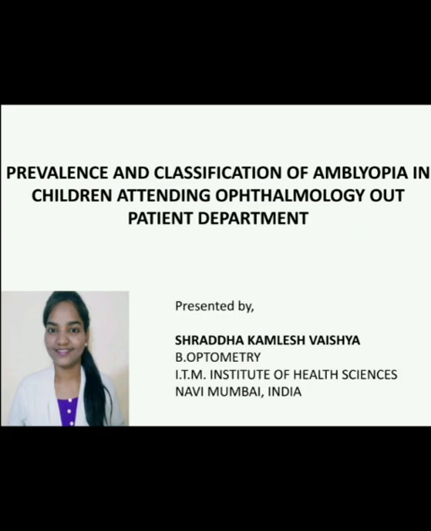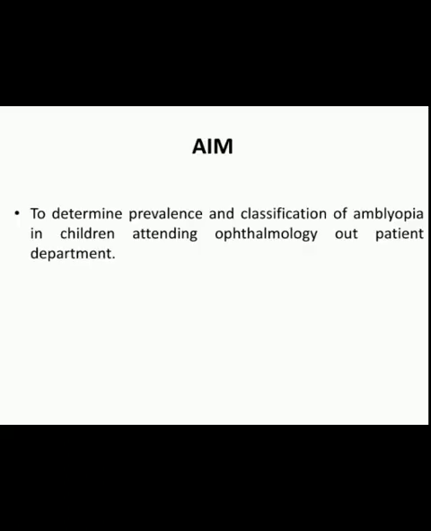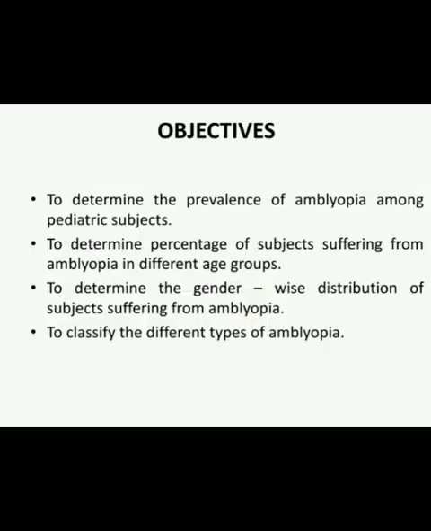Today I am going to present on my thesis topic, Prevalence and Classification of Amblyopia in Children attending Ophthalmology Outpatient Department. The aim of my study was to determine the prevalence rate and classify different types of amblyopia in children attending ophthalmology OPDs. The objectives were to determine the prevalence of amblyopia among pediatric subjects, to determine the percentage of subjects suffering from amblyopia in different age groups, to classify the different types of amblyopia, and to determine the gender-wise distribution of subjects suffering from amblyopia.